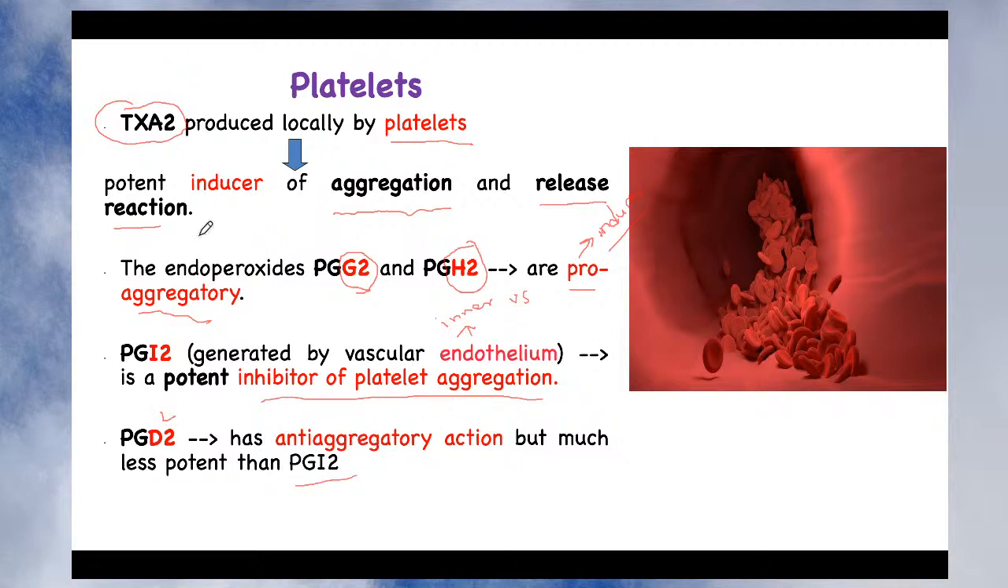So to summarize, thromboxane is pro-aggregatory in nature, and endoperoxides G2 and H2 are pro-aggregatory in nature. PGI2 and PGD2 are anti-aggregatory in nature. Out of these, PGI2 is the more potent, and PGD2 is less potent as compared to PGI2. So this is the effect of prostaglandins on the platelets.